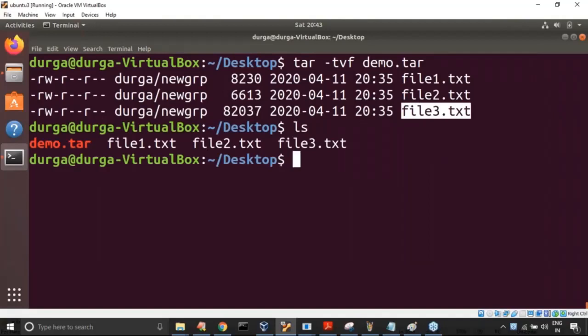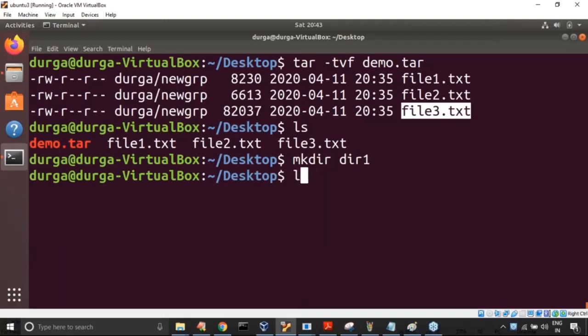Okay. Now I want to perform extraction. Can you please extract this tar file? Whatever files are there, can you please extract this tar file? What you require to do is observe carefully. Now I'm making mkdir dir1. I created one directory, sir.